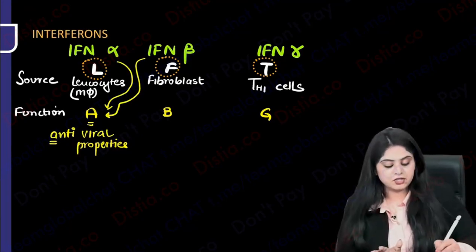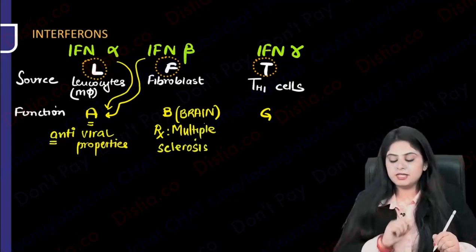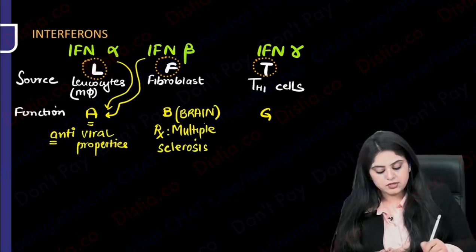What is the different function of beta? Beta I will learn for brain. What is it used for in medicine? It is used for the treatment of a brain disorder, that is multiple sclerosis. So interferon beta has been used for the treatment of a B for brain disorder, multiple sclerosis. And what is G? G for granuloma. Guys, this is important for two things. Number 1, interferon gamma is needed for granuloma formation.